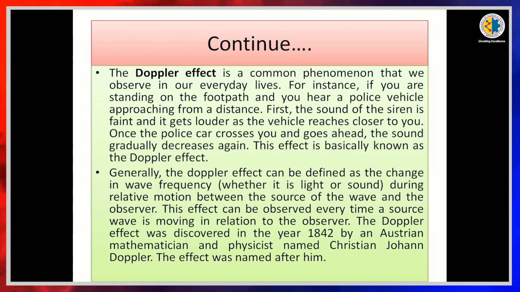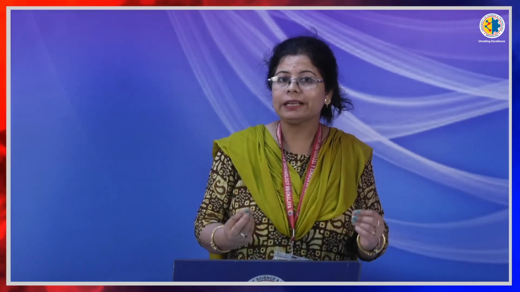Once the police car crosses you and goes ahead, the sound gradually decreases again. This effect is known as the Doppler effect. This situation happens in the case of an ambulance or a police car, because the siren is attached to the car.